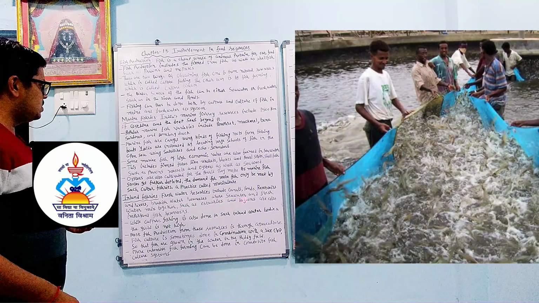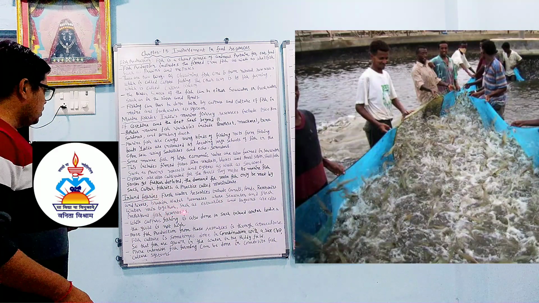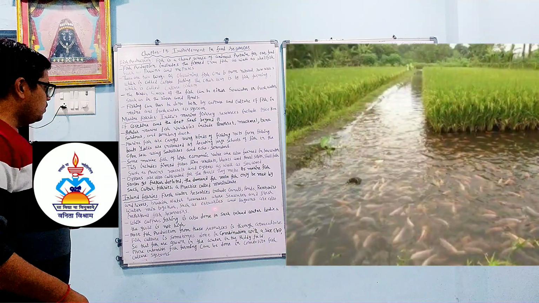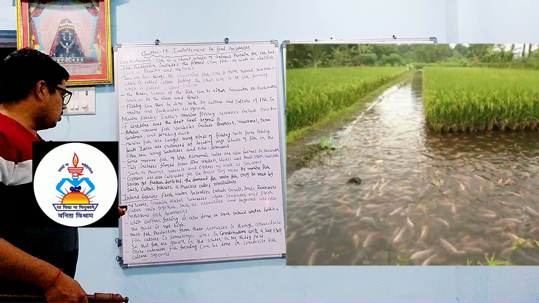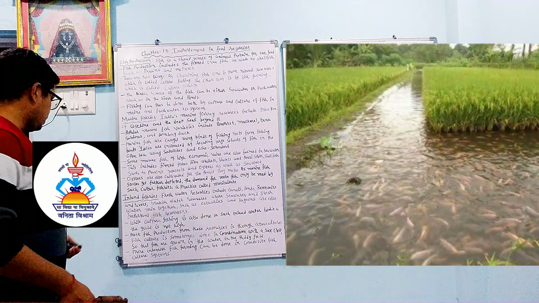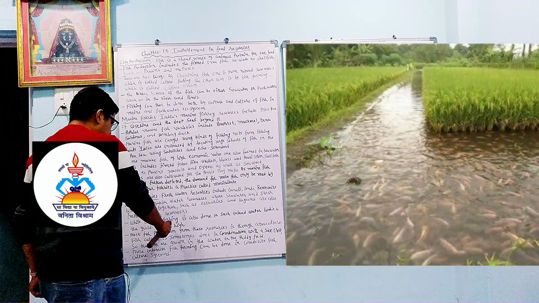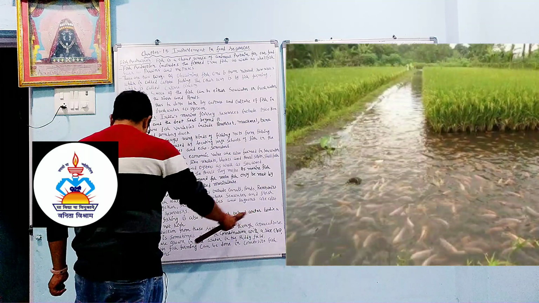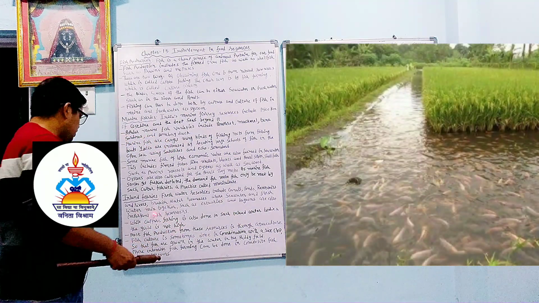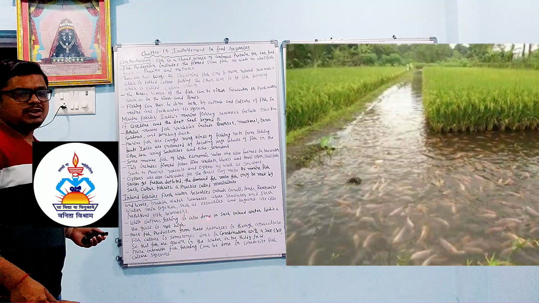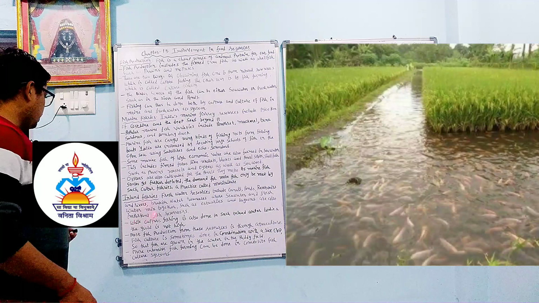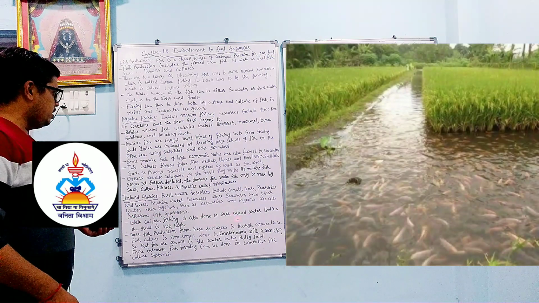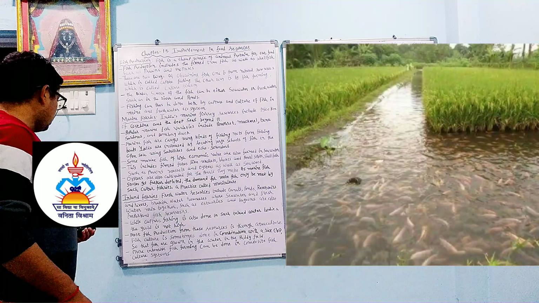Brackish water resources, where seawater and fresh water mix together, such as estuaries, which are the opening of the river where it meets the sea, and lagoons, which are parts separated from the sea and contain salty water, are also important fish reservoirs. While capture fishing is also done in such inland water bodies, the yield is not high. So here we can see that the yield of fish is not high in inland water bodies.